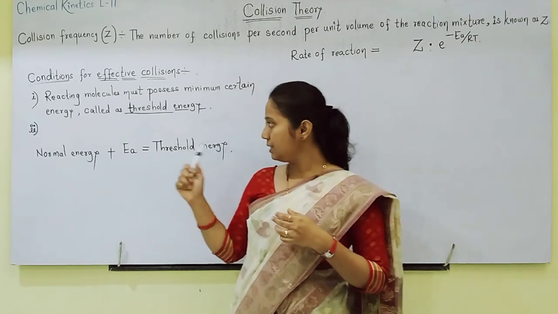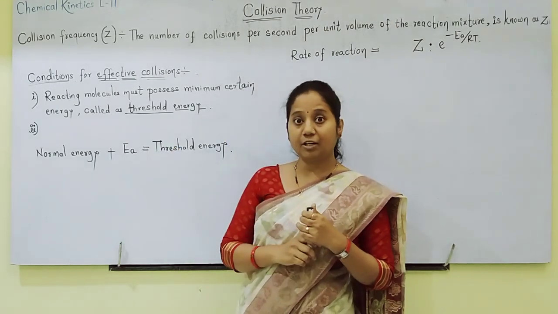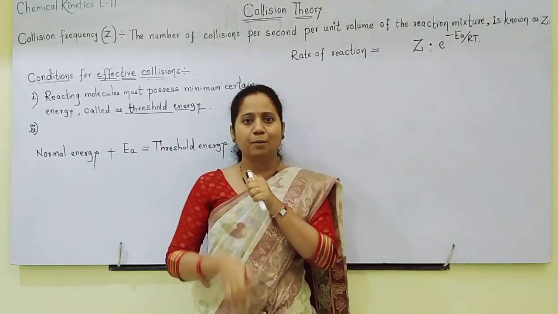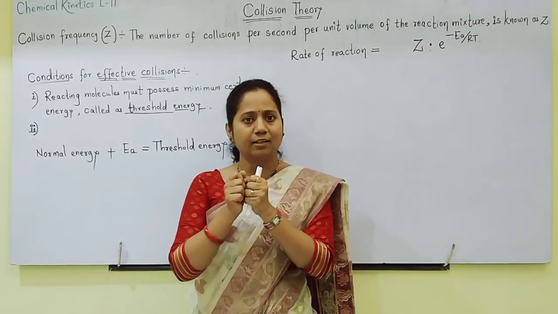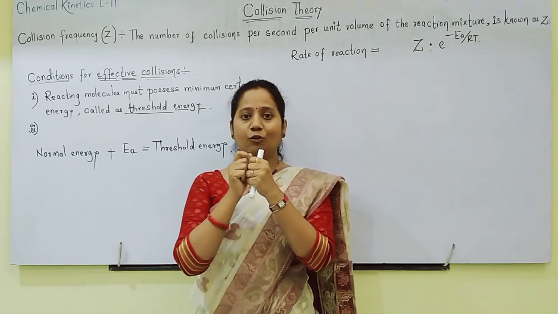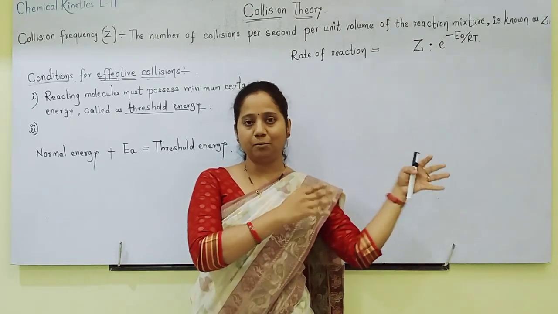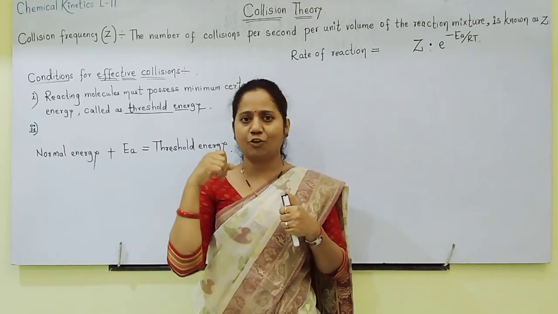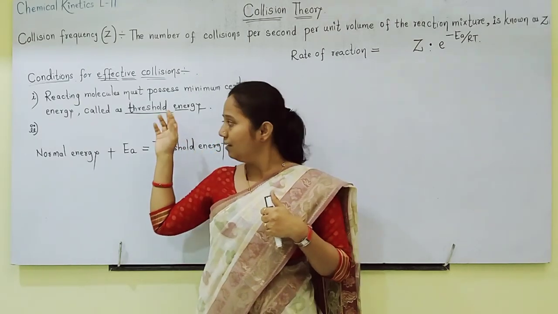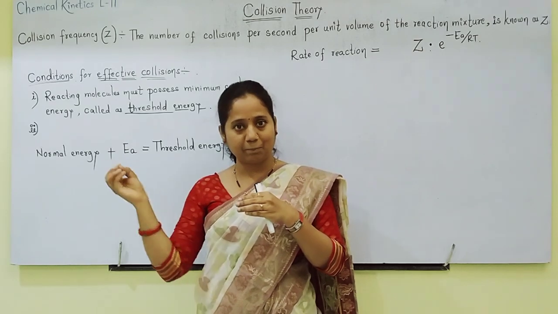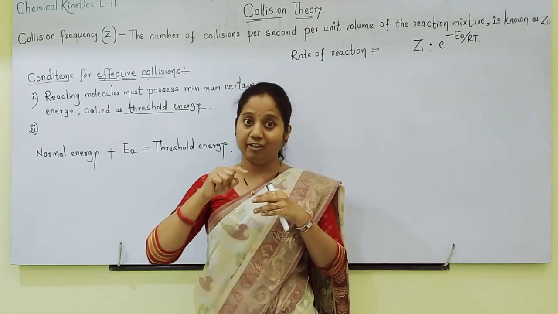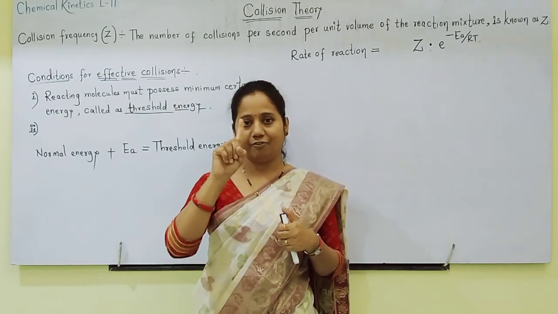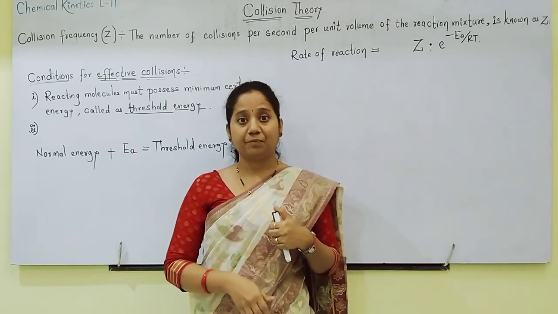Now let us see, students, the second criterion for effective collisions. Already we have seen that reacting molecules collide with each other, and once they collide, they form the products. The first condition is that they must have a minimum amount of energy called threshold energy. If it is not there, we supply extra energy to make their normal energy equal to threshold energy. First criterion over.